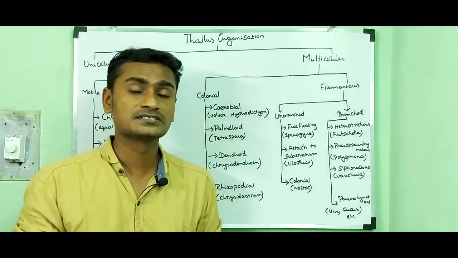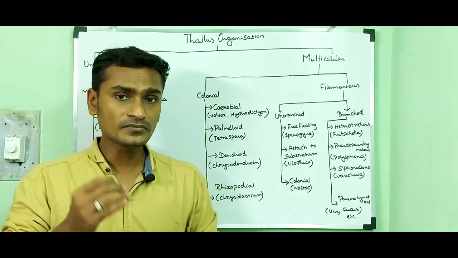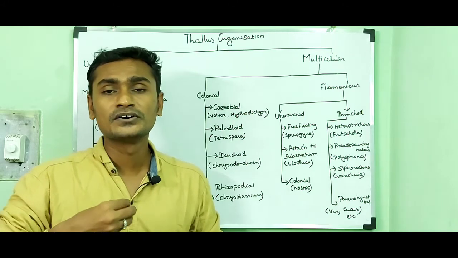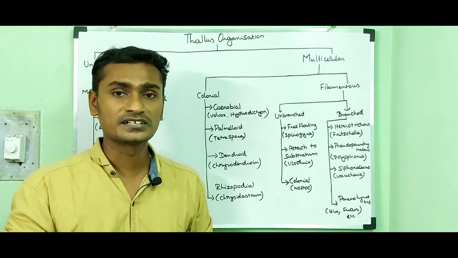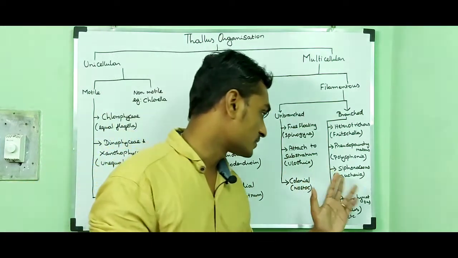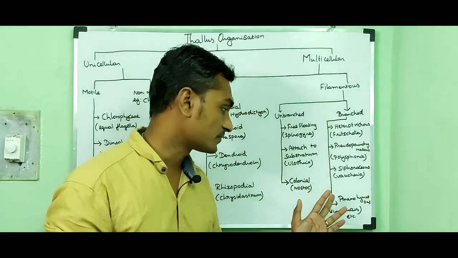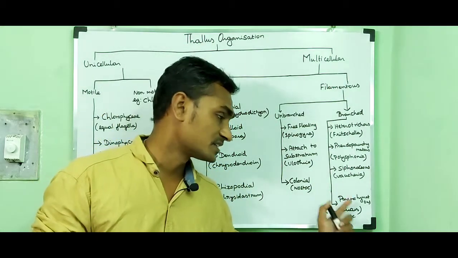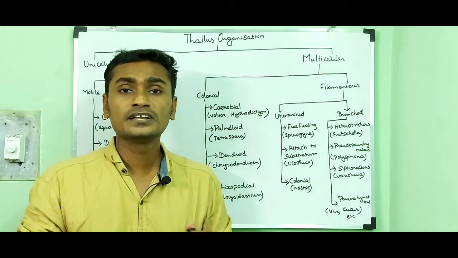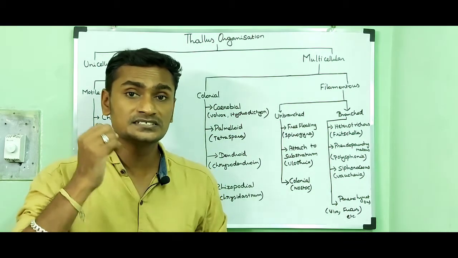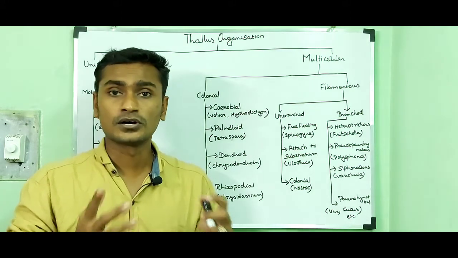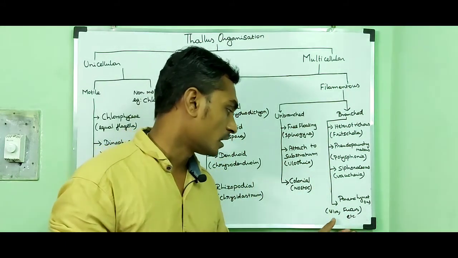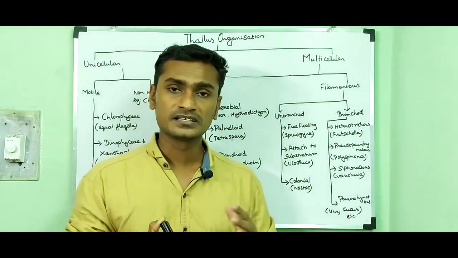Then the next one is siphonaceous algae. That means the thallus is not divided by septa. They do not contain cross walls. So nuclei are free, and that condition is called the coenocytic condition, and that type of algae is called siphonaceous algae. Example, Vaucheria. And the final one is parenchymatous algae. In parenchymatous algae, the cells divide in all directions and the filamentous structure is lost, and that type of algae is called parenchymatous algae. Examples, Ulva, Fucus, Sargassum, etc.